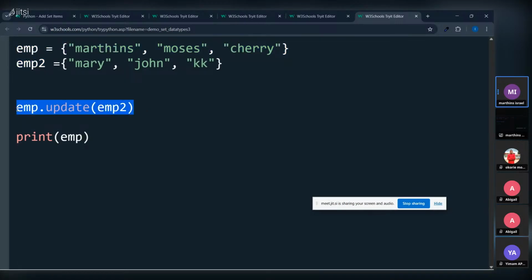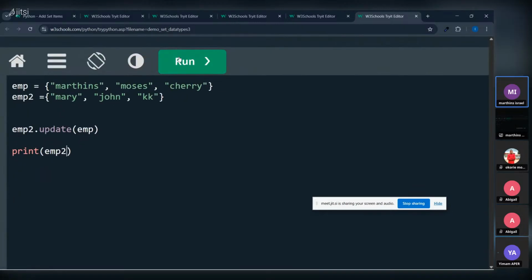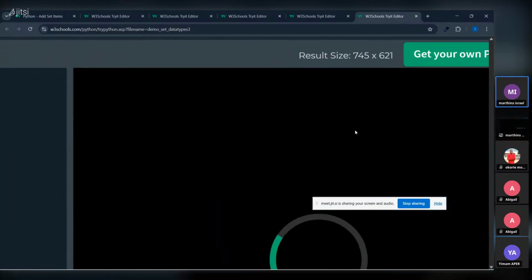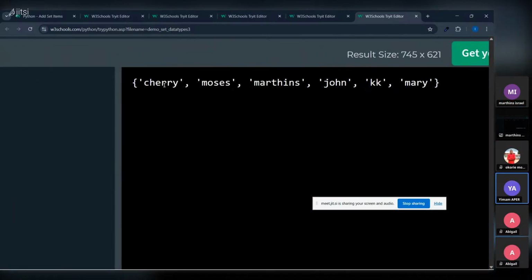So now we'll say EMP2, right? Dot update function, right? Which company we want to put this company inside this company. So we are saying what? Which company are we using now? EMP, right? So now we are calling what? EMP2. So practically by default, this company now is added where? To this company. So if you click on run, it has added to that company.